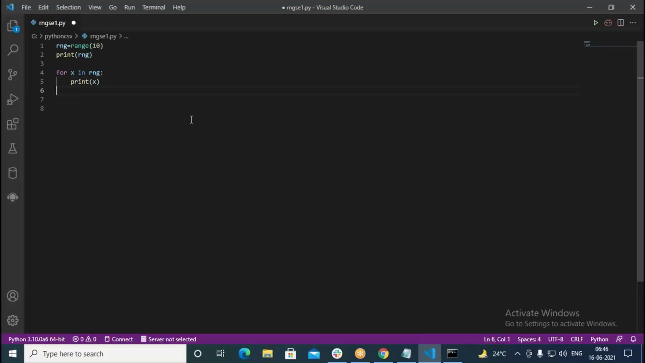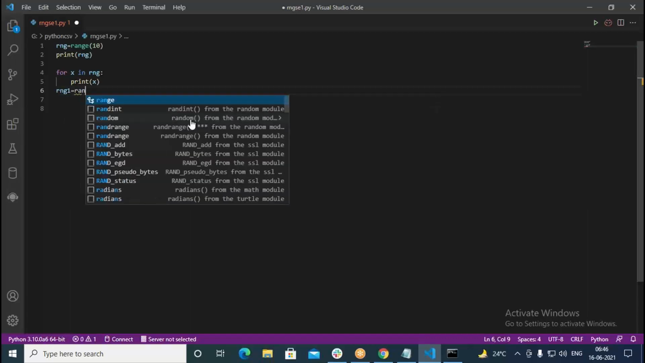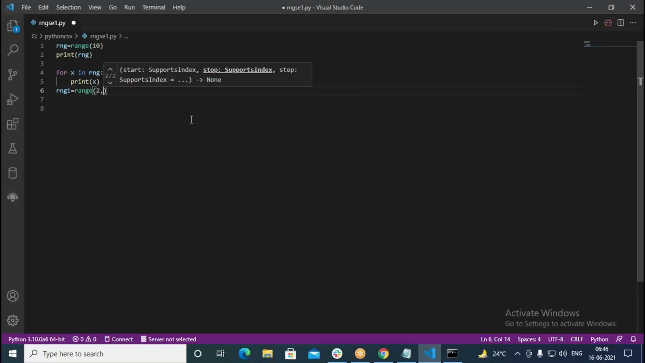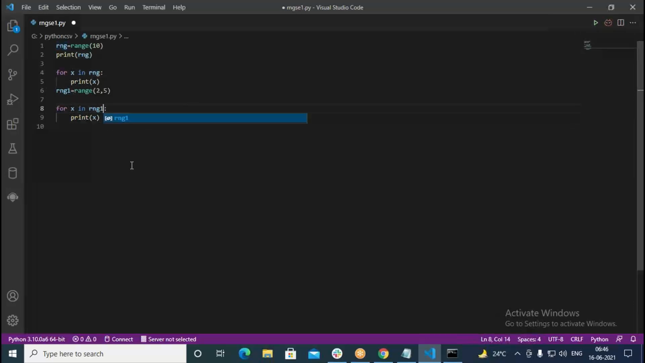Now let us come to the next one. Here I write RNG1. This is a range. I put this as 2, 5. So this has to print for us 2, 3, 4. Now the same thing we take here. The same for loop again, and we try to print here. But in this, we just change the variable name. So it is going to print 2, 3, 4.